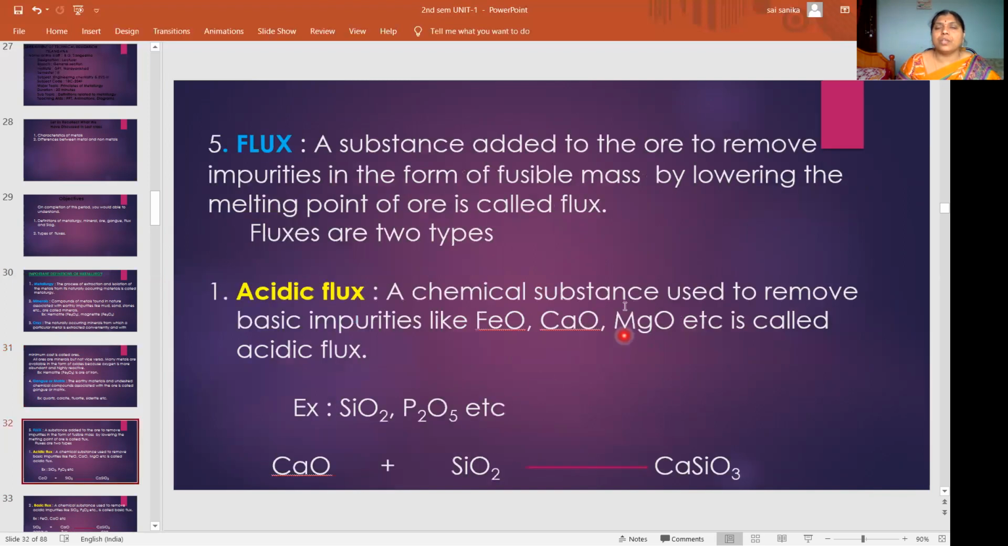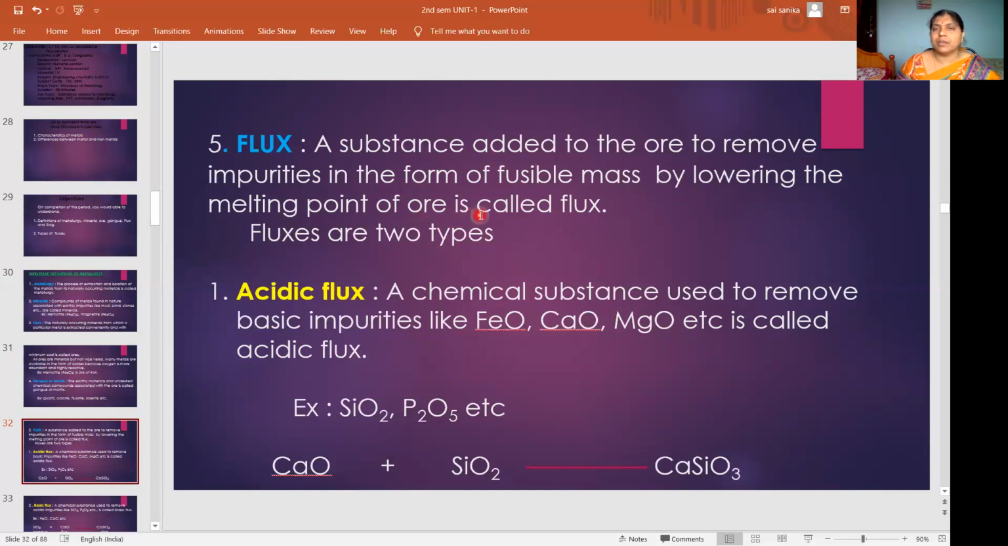Then to remove the impurity present in the ore, what are we doing? We are adding some substance externally. The substance which is added to the ore to remove impurities in the form of fusible mass by lowering the melting point of the ore is called flux. So fluxes are of two types. Whatever the impurity present in the ore will be removed by adding some substance. So how are we adding? We are adding by lowering the melting point of the ore.